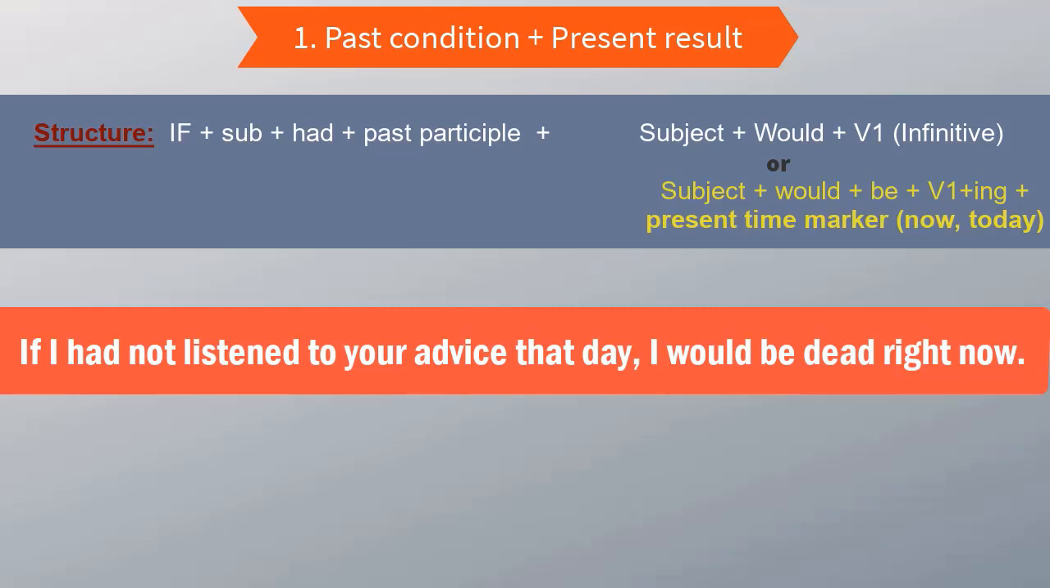Just try to relate with it. When would you make such a sentence? When you want to reflect on the past and its result on the present. I'm not dead right now because I listened to your advice that day. But dude, if I hadn't listened to your advice that day, I would be dead right now. That is not true. I'm not dead right now because I listened to your advice that day. Got it? Let's look at the next example.